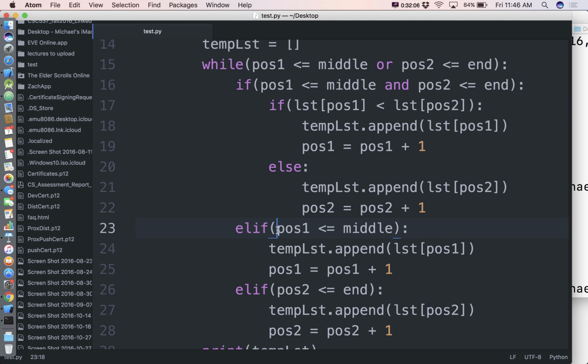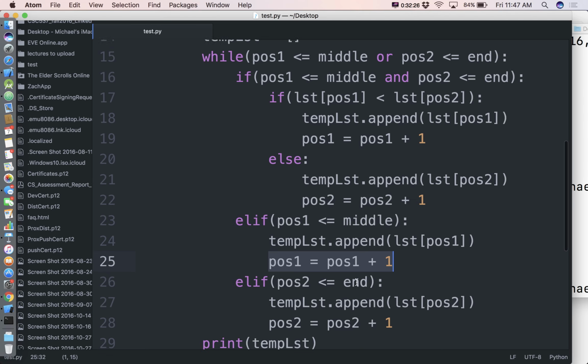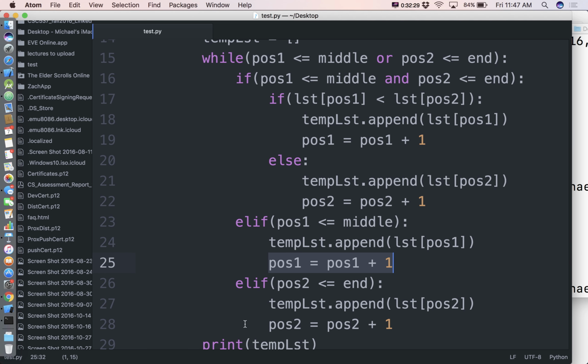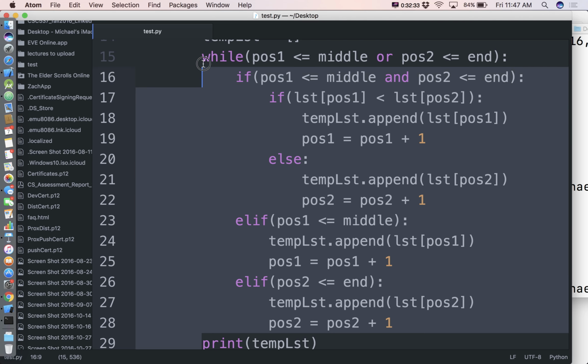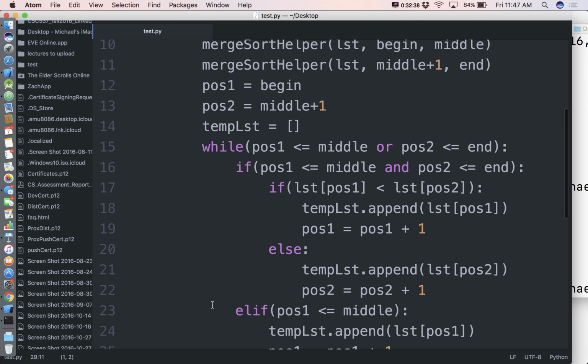Else, if pos 1 is less than middle, that's the legal one. Append pos 1, increment pos 1. That looks correct. Pos 2 is less than or equal to end. Add pos 2, increment pos 2. And this printing of temp list is after that while loop is done, is it not? It should be.